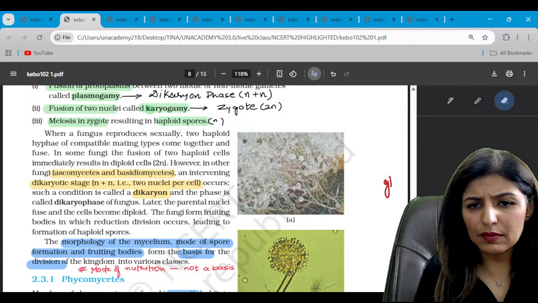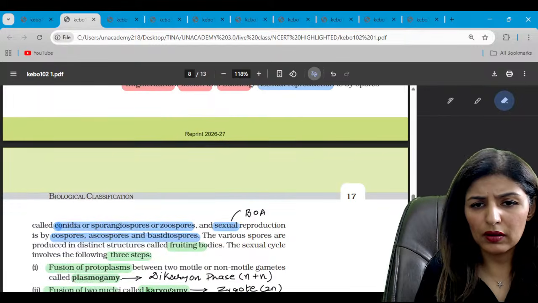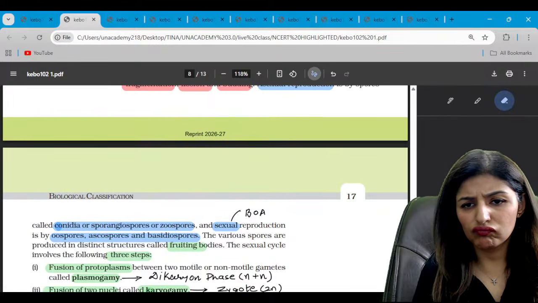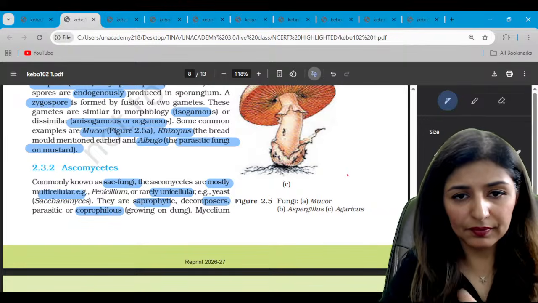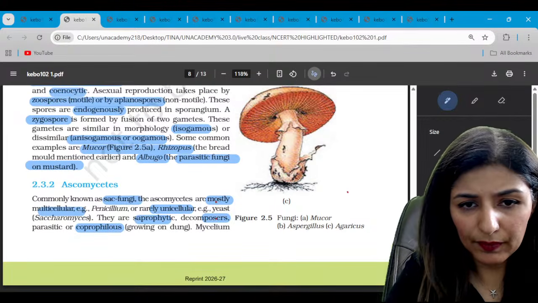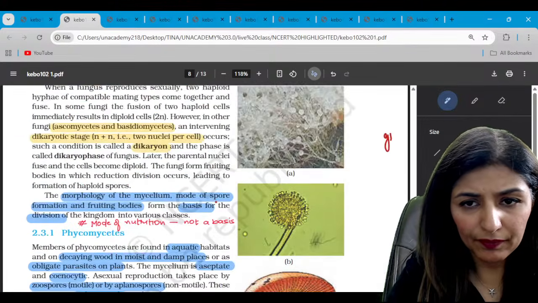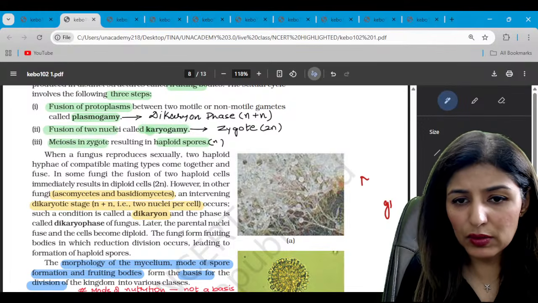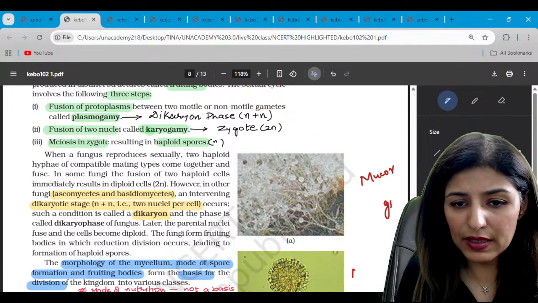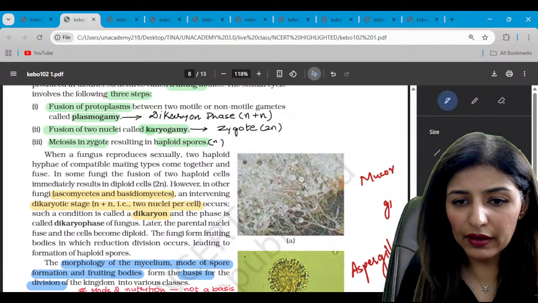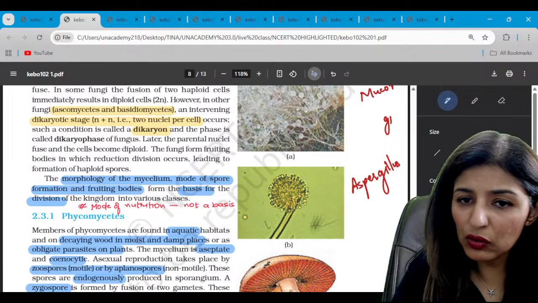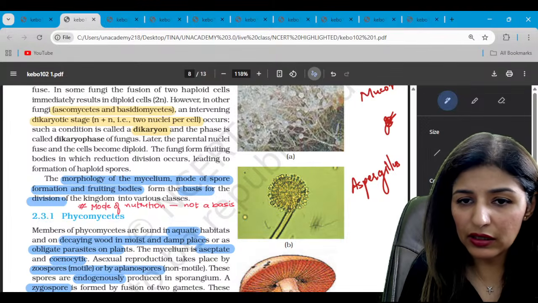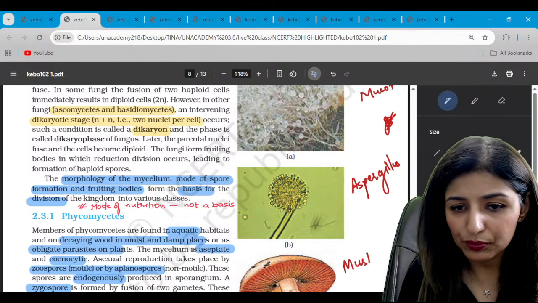Yeah, this one is Mucor. This one is Aspergillus. So will you be able to identify it when it comes for the identification? This first one is Mucor, second one is Aspergillus, and the third one is mushroom.